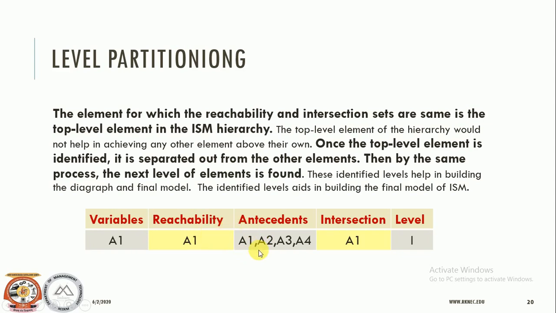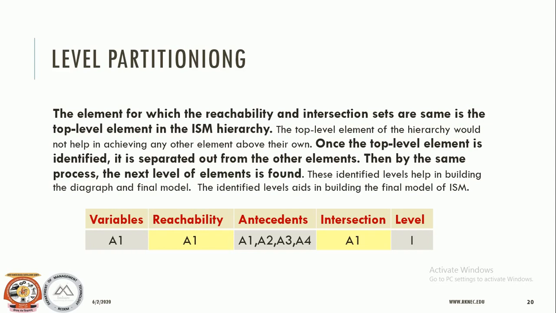If we make the intersection of these two sets, we are going to get the intersection as A1. If intersection and reachability value are same, then it will form level 1. Now you may observe that 2, 3, 4 variables may be sitting at level 1. You need to consider all those variables whose reachability value and intersection value are same. If they are same at the first level, then they will be sitting at the first level.